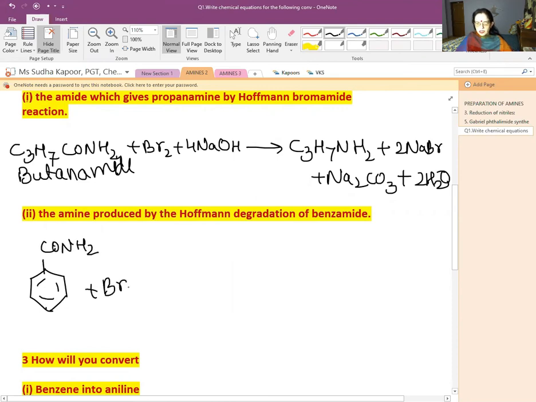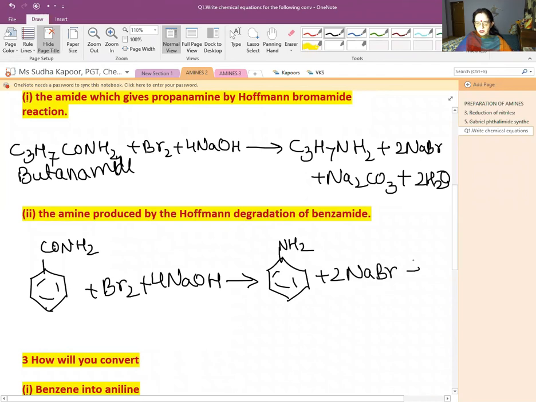We can also write the reaction side by side: C6H5CONH2, Br2, 4NaOH giving us the product, now the aniline, benzenamine, 2NaBr, Na2CO3 along with 2H2O. So the name of the product is aniline or benzenamine.